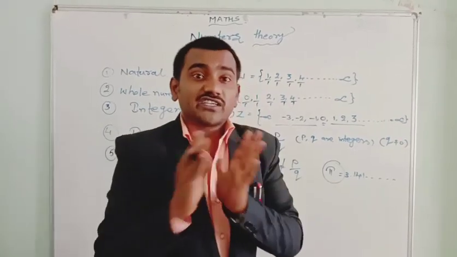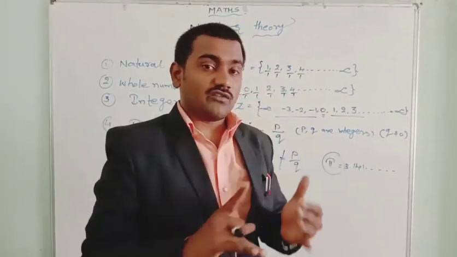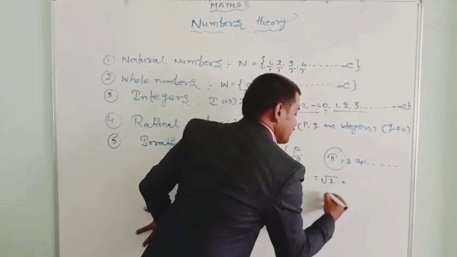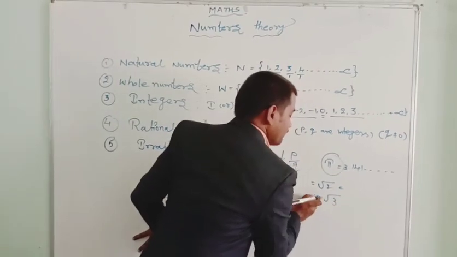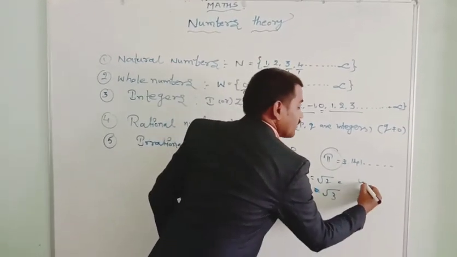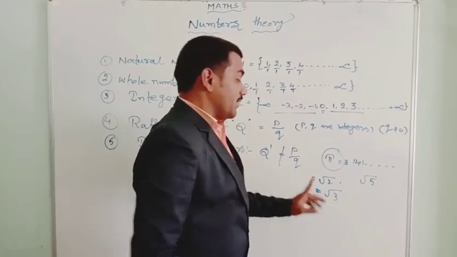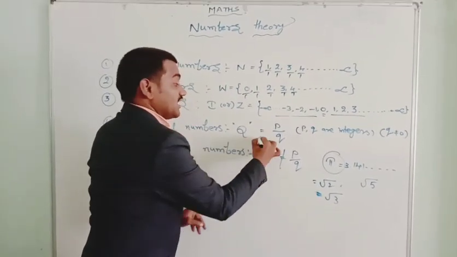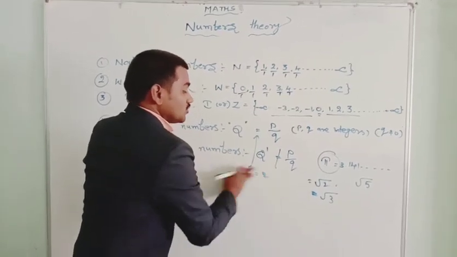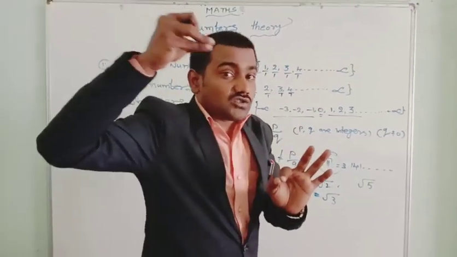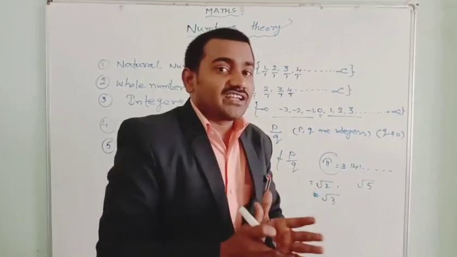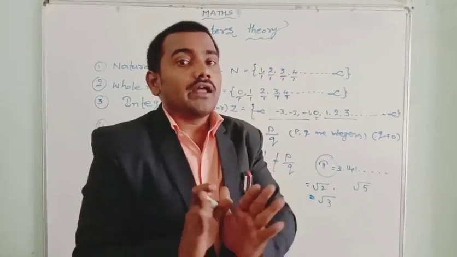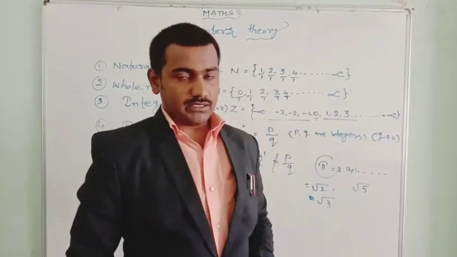Some not perfect squares, not perfect cube root numbers. Not perfect square roots, not perfect cube roots. Suppose root 2 is an irrational value, root 3 is irrational, and root 5 is irrational. But root 4 is a rational number because the root 4 value is 2. So perfect square roots and perfect cube roots are rational numbers. Other than these, non-perfect square roots and non-perfect cube roots are irrational numbers.